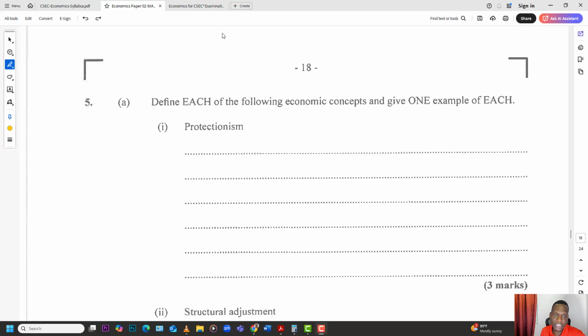So let's jump into question number 5. Define each of the following economic concepts and give one example of each.